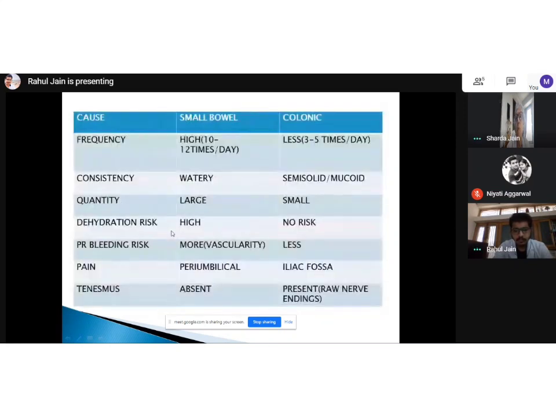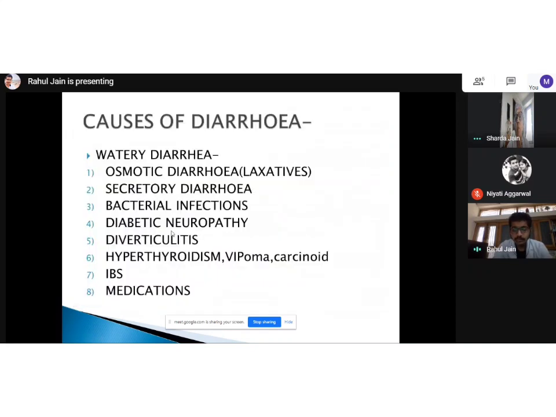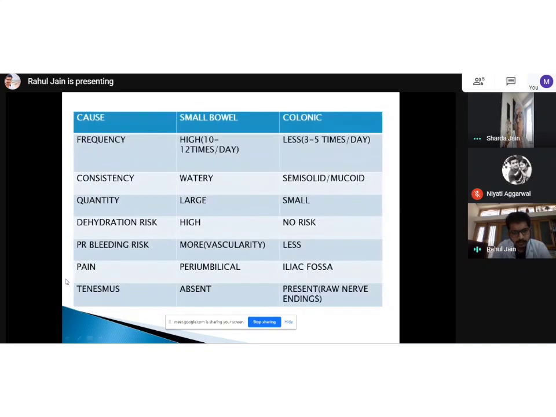Then yes, let's move to causes of diarrhea. Before going to causes, I will just tell you what will happen if a patient goes into dehydration. So we have this entity called hypovolemia.